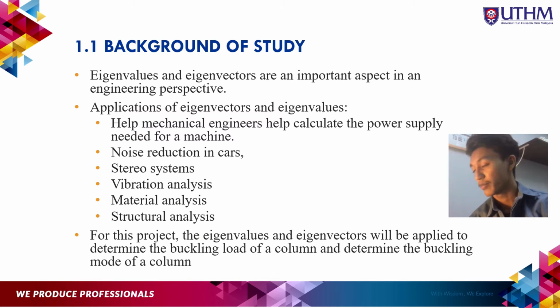That is the introduction for eigenvector and eigenvalue. So as you know, an eigenvector is a vector that maintains its direction after undergoing a linear transformation, while the eigenvalue is the scalar value that the eigenvector is multiplied by during the linear transformation. So eigenvector and eigenvalue are important to show the matrix and are used for many projects.